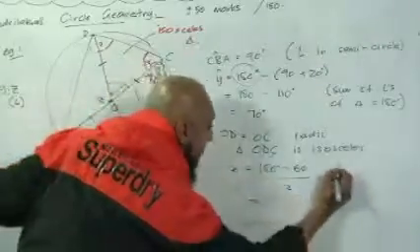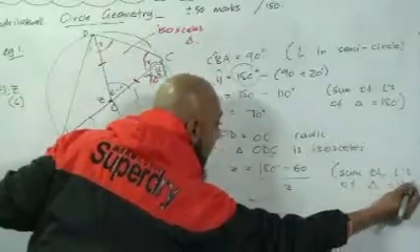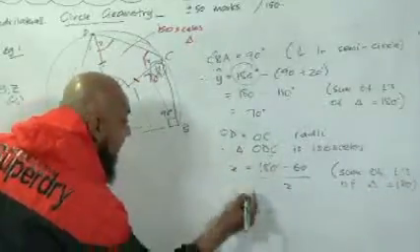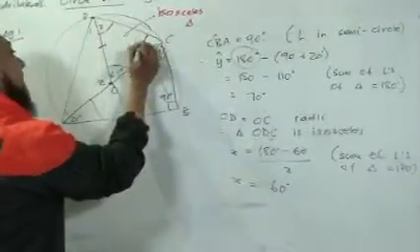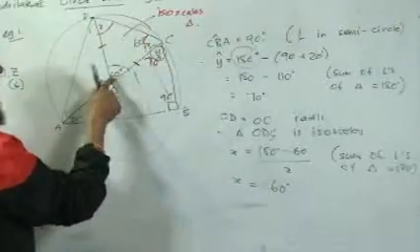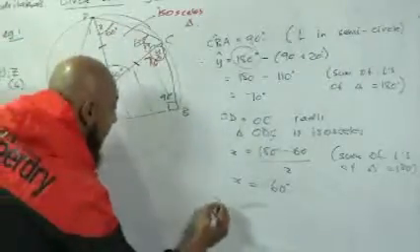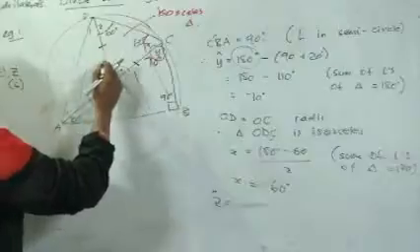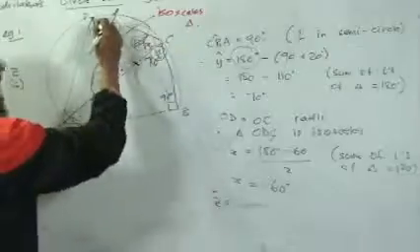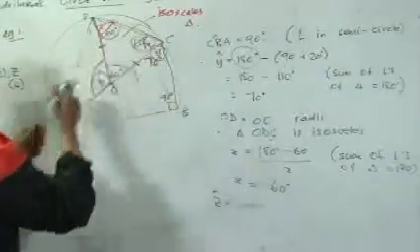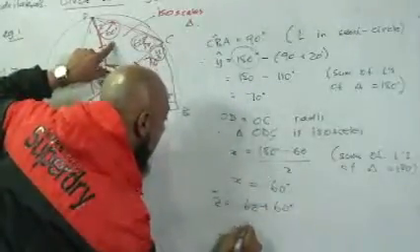Isosceles triangle. Sum of angles of a triangle equal to 180. So what do we have? Angle X is equal to 180 minus 60, 120 divided by 2, 60 degrees. So X is equal to 60. So obviously, if X is 60, D2 will also be 60. How much will Z be? Z is equal to, what do we know? The exterior angle of a triangle is equal to the sum of the interior opposite. So angle Z is equal to 60 plus 60, which is equal to 120 degrees.